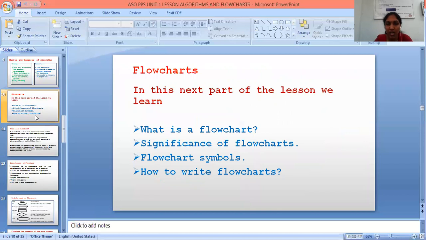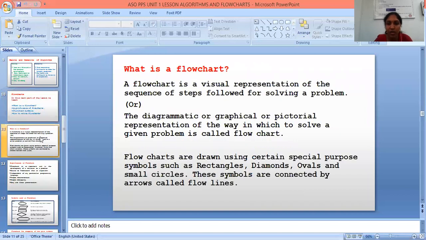Next one is flowchart. In this next part of the lesson, we have to learn what a flowchart is, the significance of flowcharts, flowchart symbols, and how to write a flowchart. What is a flowchart? A flowchart is a pictorial representation of a sequence of steps followed for solving a problem. Flowcharts are drawn using certain special-purpose symbols such as rectangles, diamonds, ovals, and small circles. These symbols are connected by arrows called flow lines.